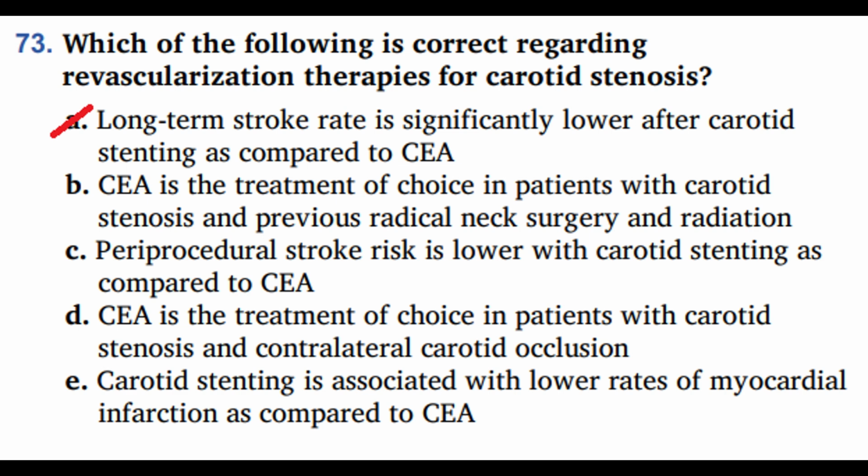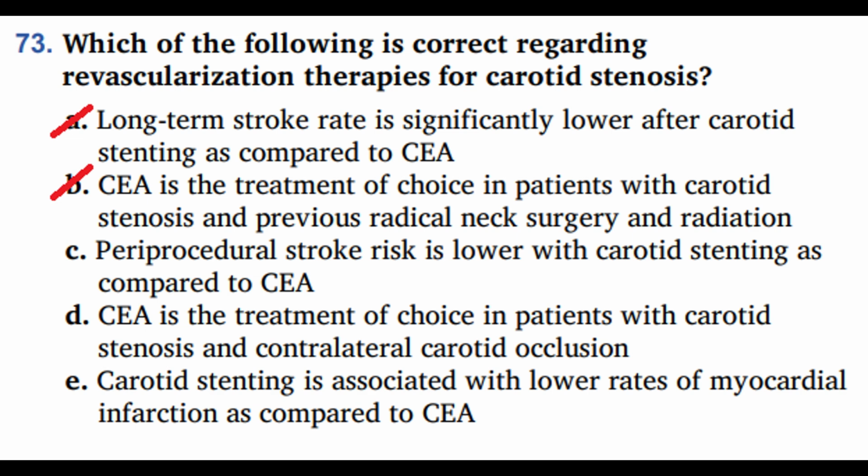Option B, CEA is the treatment of choice in patients with carotid stenosis and previous radical neck surgery and radiation, and that is wrong. CAS is preferred in patients with prior neck surgery, radiation, or hostile neck anatomy. CEA in such cases carries higher surgical risks.